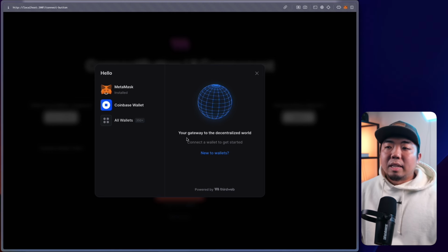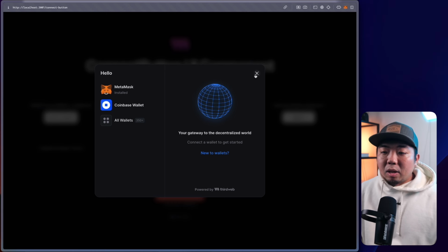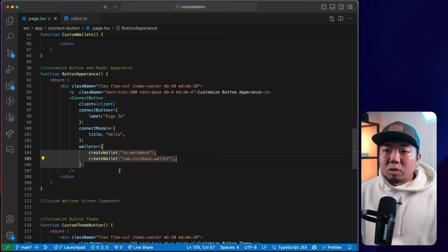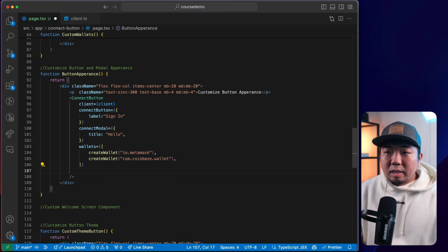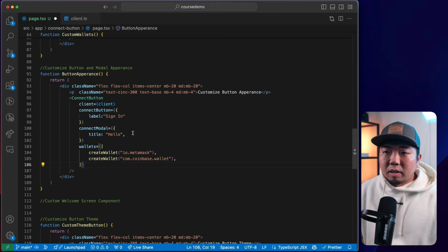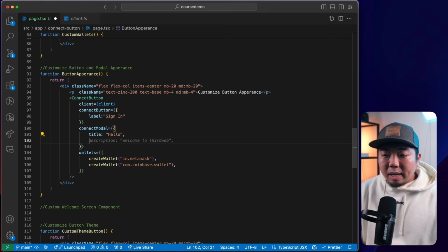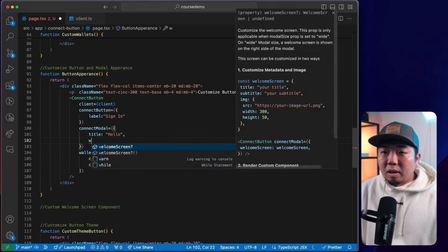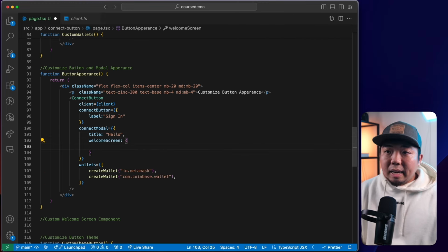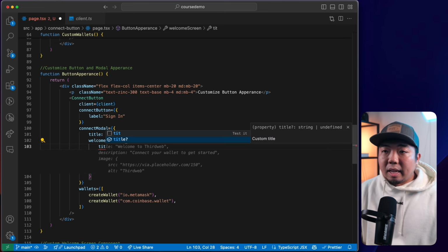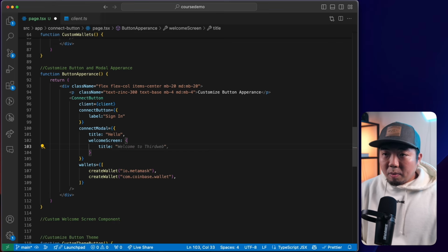So if you don't have it, this is kind of the default welcome screen that you see on the right-hand side here. And we can customize some of those things in this welcome screen. So to do that, what we're going to do here is in our Connect modal, we can configure the welcome screen. And in our welcome screen, we can change things like the title. So we can say this is the title.